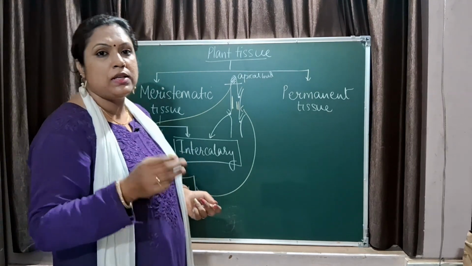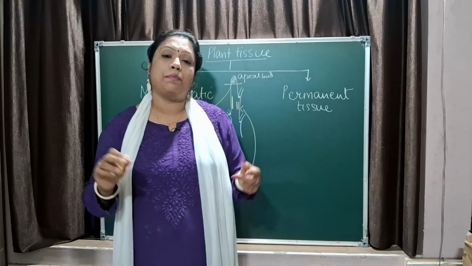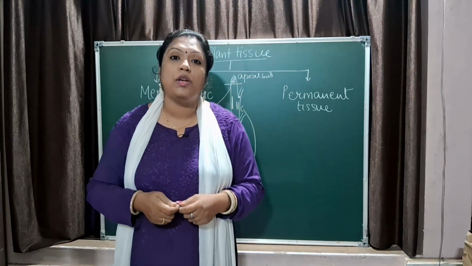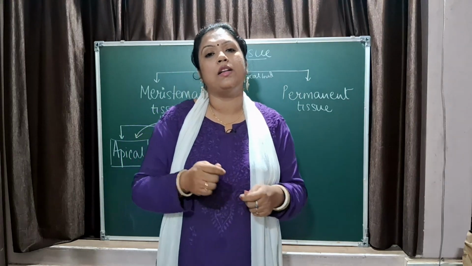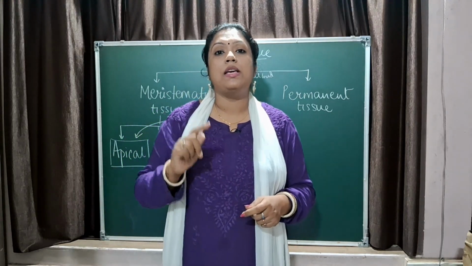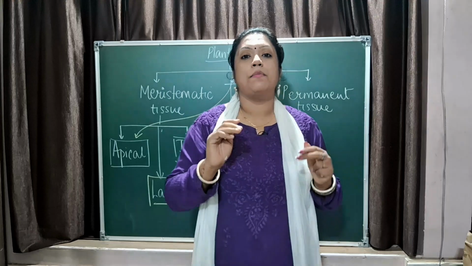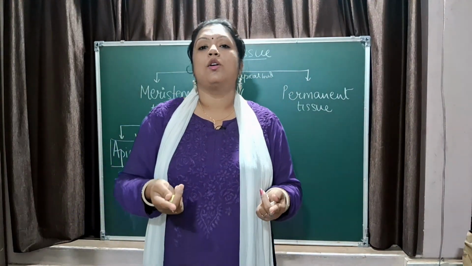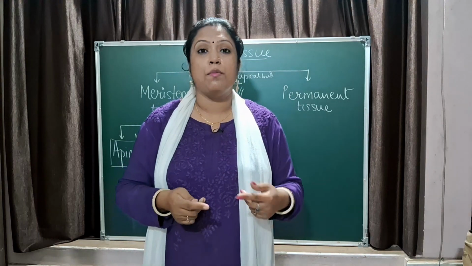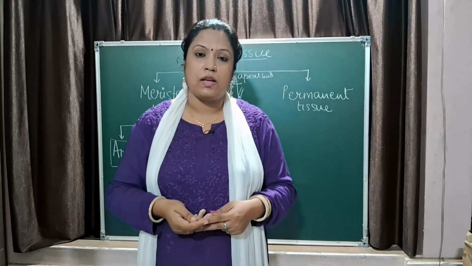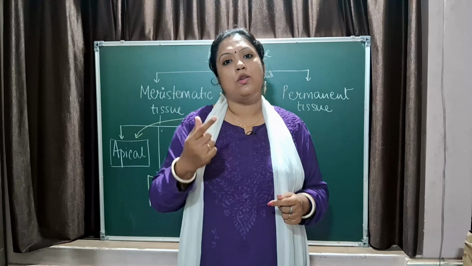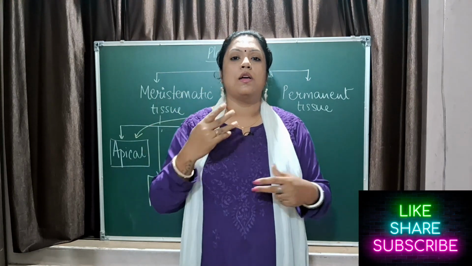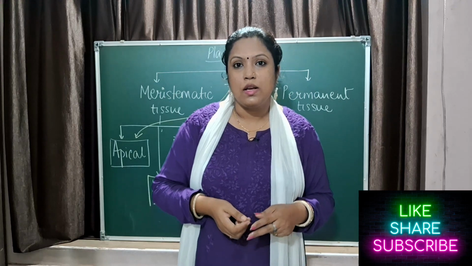You must have noticed that gardeners, or even in the park, the plants are very bushy, because there is a continuous process of pruning which goes on, that is they keep on cutting the tip of the plant. That means they keep on cutting the apical meristematic tissues present in the plant, which favors the growth of intercalary meristem. So, branching increases in those plants. You can try this at home. You can keep on cutting the tip of a plant, you will find that it starts becoming bushy. Understood? Simple.